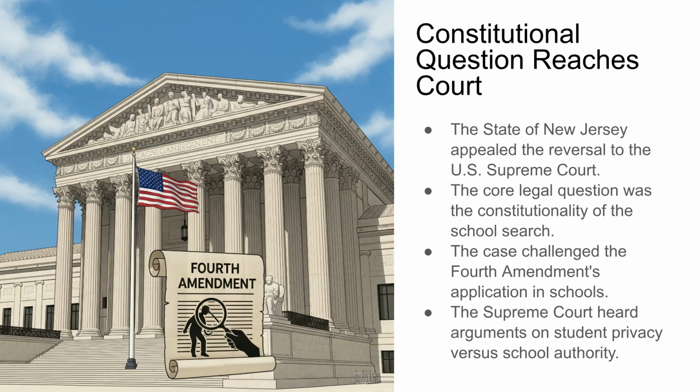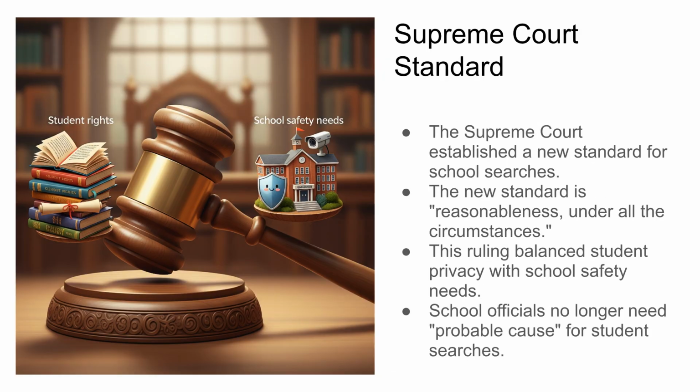The state of New Jersey appealed the reversal to the U.S. Supreme Court. The core legal question challenged the application and scope of the Fourth Amendment in schools, balancing student privacy versus school authority. The Supreme Court established a new standard for school searches: reasonableness under all the circumstances. This decision balanced student privacy with school safety needs, meaning officials no longer need, quote, probable cause for student searches.